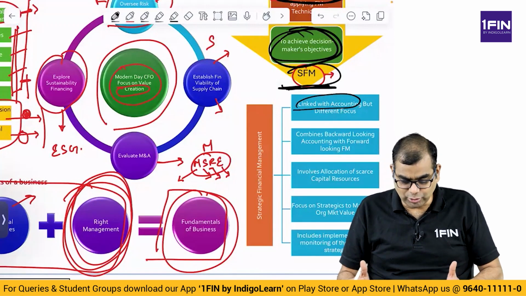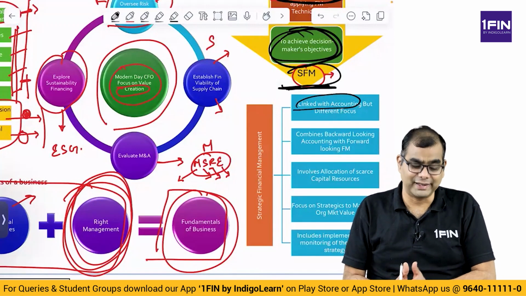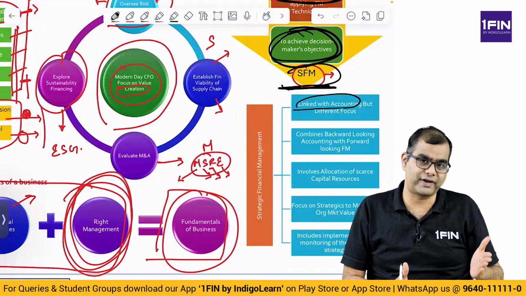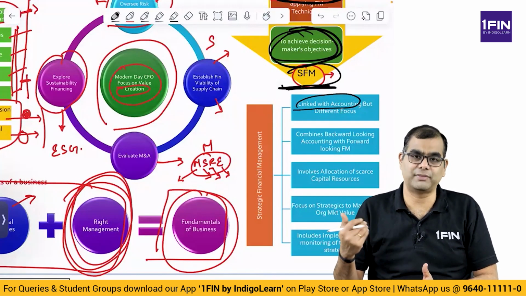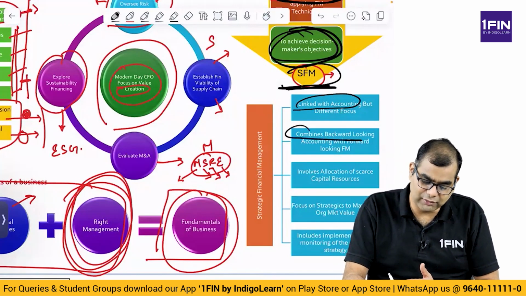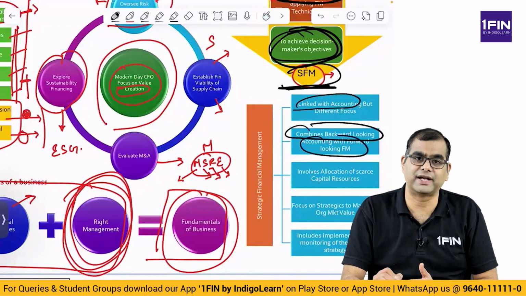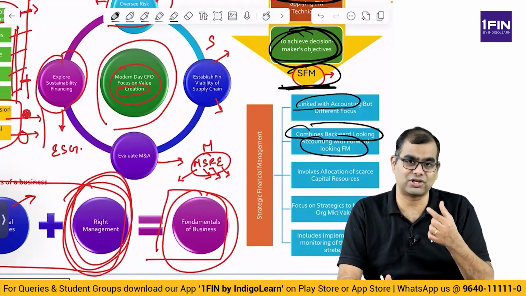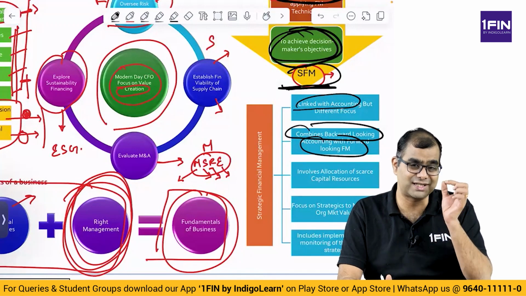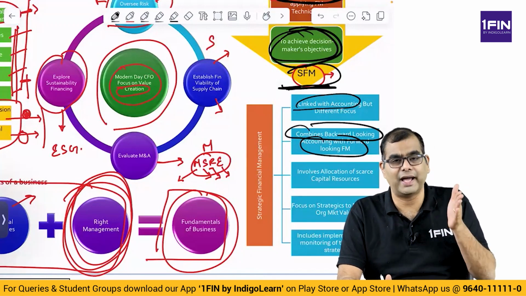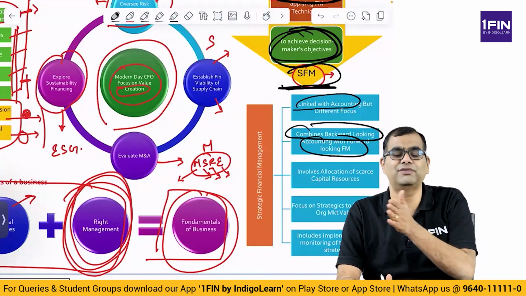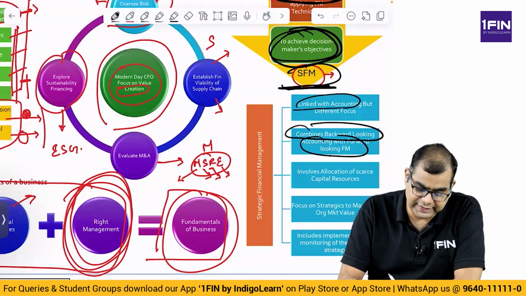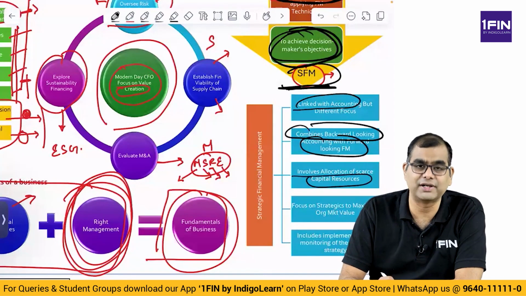So you are trying to combine the backward looking function of accounting with the forward looking financial management. That is what you do when you are using this word called strategic financial management. The financial management is done with a strategic focus where you combine the backward looking accounting function with the forward looking finance function, and it involves allocation of scarce capital resources.